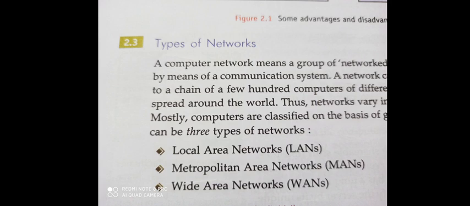Let's discuss the first one, local area network. What is local area network? When computers in a small area are connected with each other, just like in an office or in a building or in a factory or company, then it is called local area network. It is generally spread over a campus, whether it is an organization campus, a school campus, or an industry or factory campus.